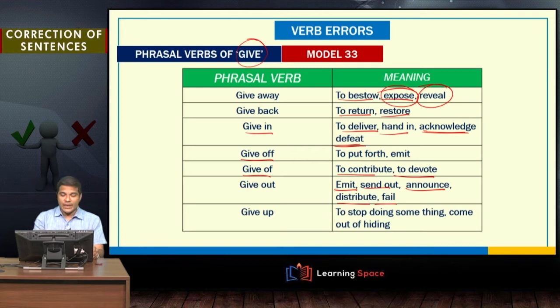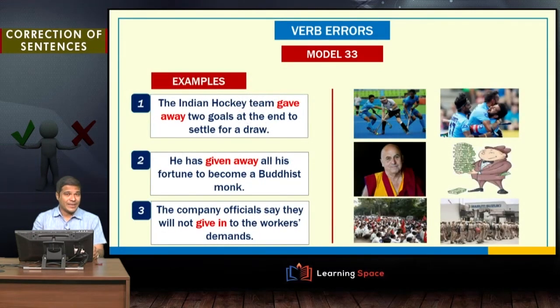Give up: to stop doing something. "He has given up smoking," so he is not smoking anymore, or "he has given himself up to the police," so he has surrendered or come out of hiding. So, that is what give up means. Now, let us look at some example sentences that use various phrasal verbs that have the main verb give.